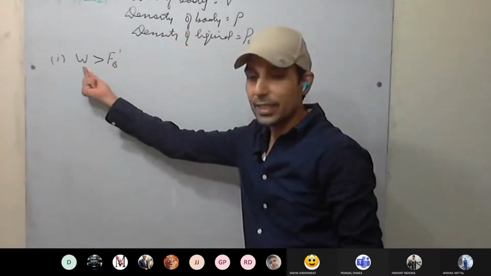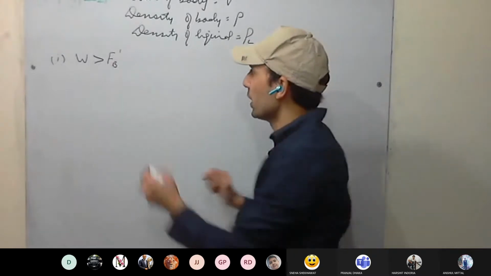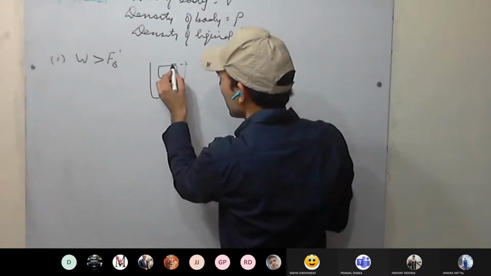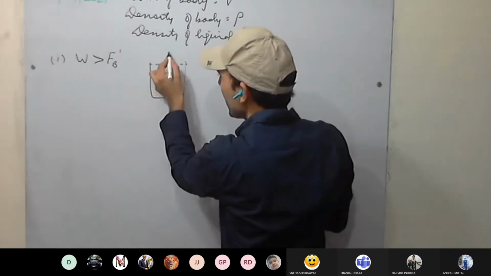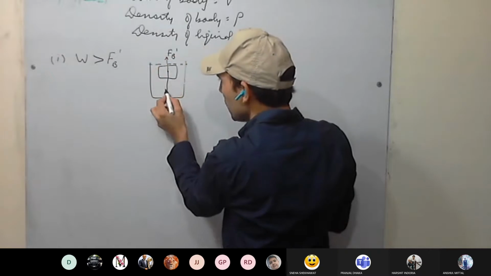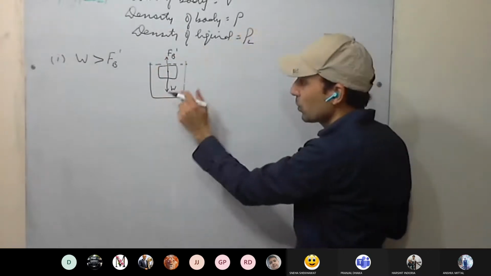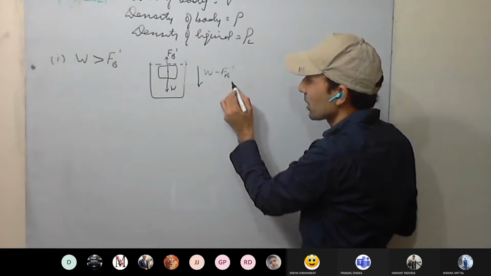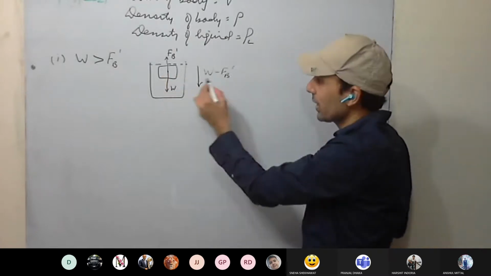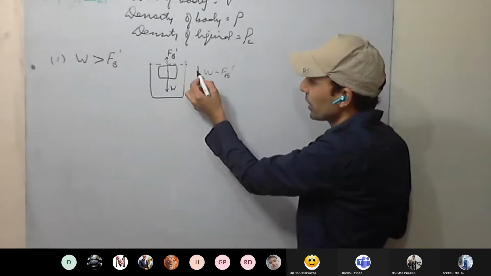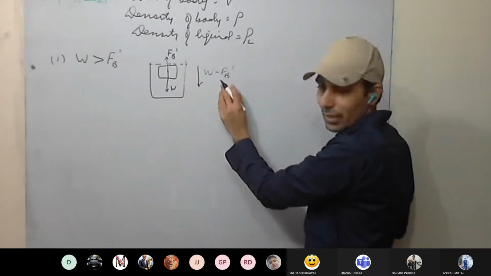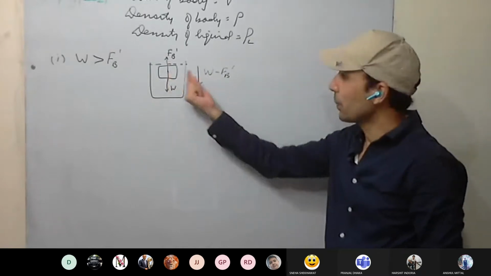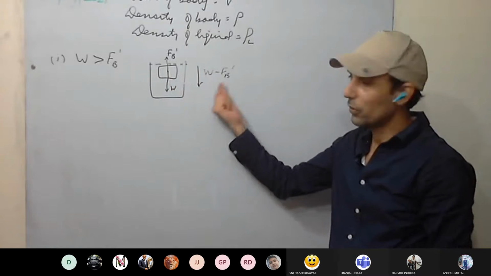That is, the weight of the body is greater than the maximum buoyant force. If this is the body, the maximum buoyant force acts in this direction, FB dash, and this is the weight of the body. Which is more? Weight is more. It means there is a net force in the downward direction, that is W minus FB dash. The acceleration with which the body is sinking we can also calculate: mass of the body into acceleration equals this, so acceleration equals this divided by m. This net force is the apparent weight of the body in liquid. This is clear.